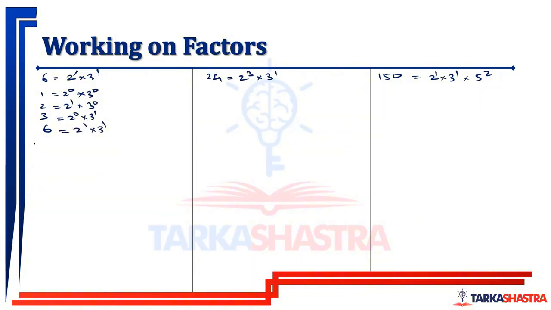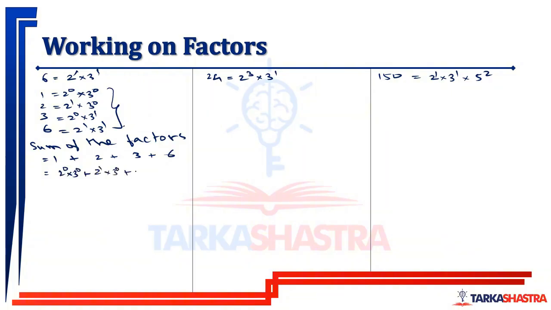Correct? Now what is the sum of the factors? Sum of the factors is 1 plus 2 plus 3 plus 6. If I use these, it is nothing but 2 raised to 0 into 3 raised to 0 plus 2 raised to 1 into 3 raised to 0 plus 2 raised to 0 into 3 raised to 1 plus 2 raised to 1 into 3 raised to 1.